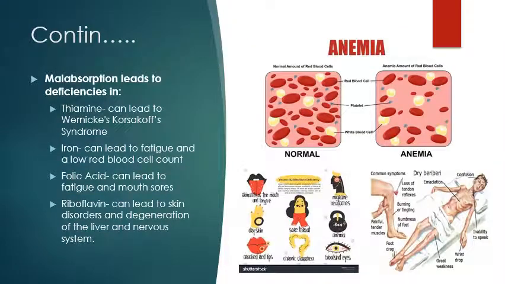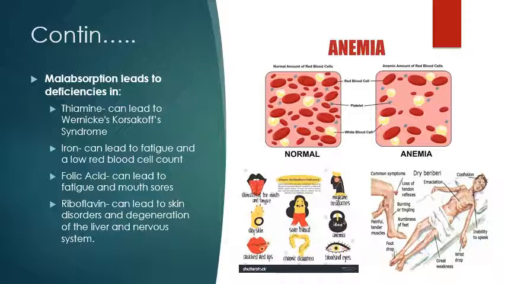With the communication between the gut and liver being disrupted, this affects the body's absorption of different vitamins and minerals. Ultimately, as previously stated, this creates malabsorption, which creates deficiencies in multiple macro and micronutrients. Some of these deficiencies that result from alcoholic liver disease are in thiamine, iron, folic acid, and riboflavin, just to name a few.